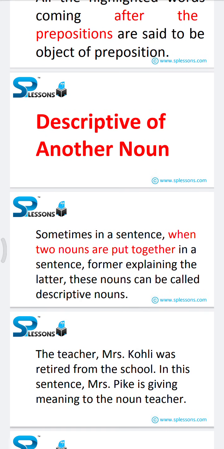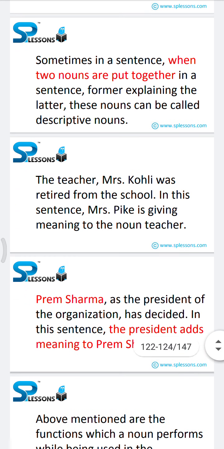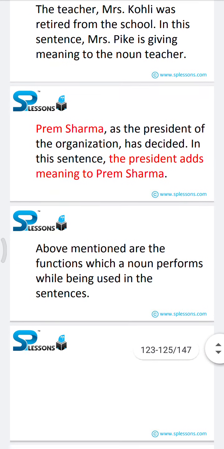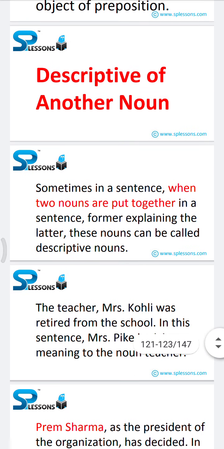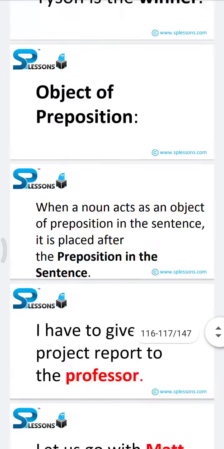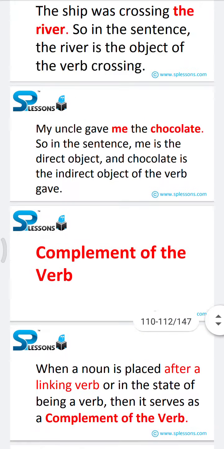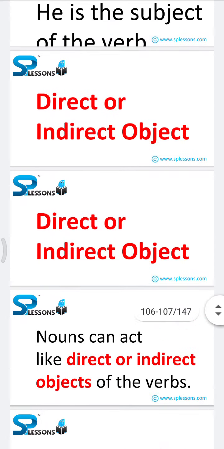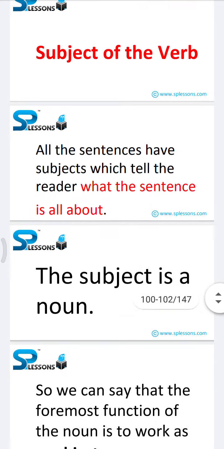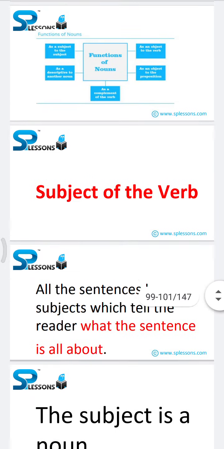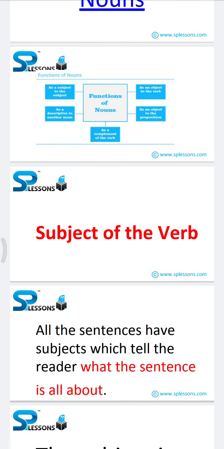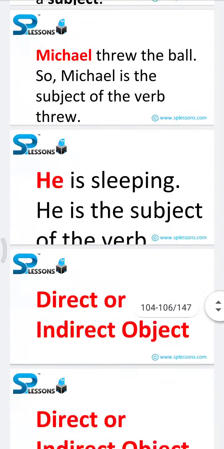In this sentence, Mrs. Kohli is giving meaning to the noun teacher. So I have mentioned all the functions of nouns, and hence these are all true.